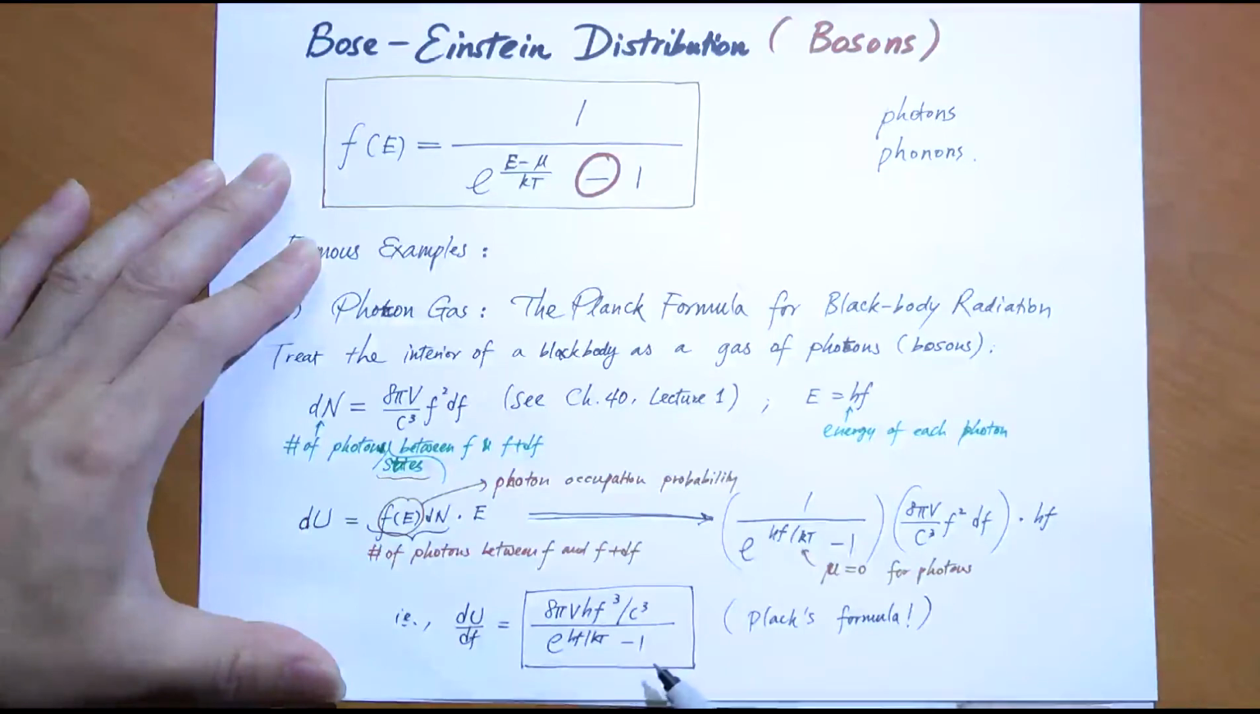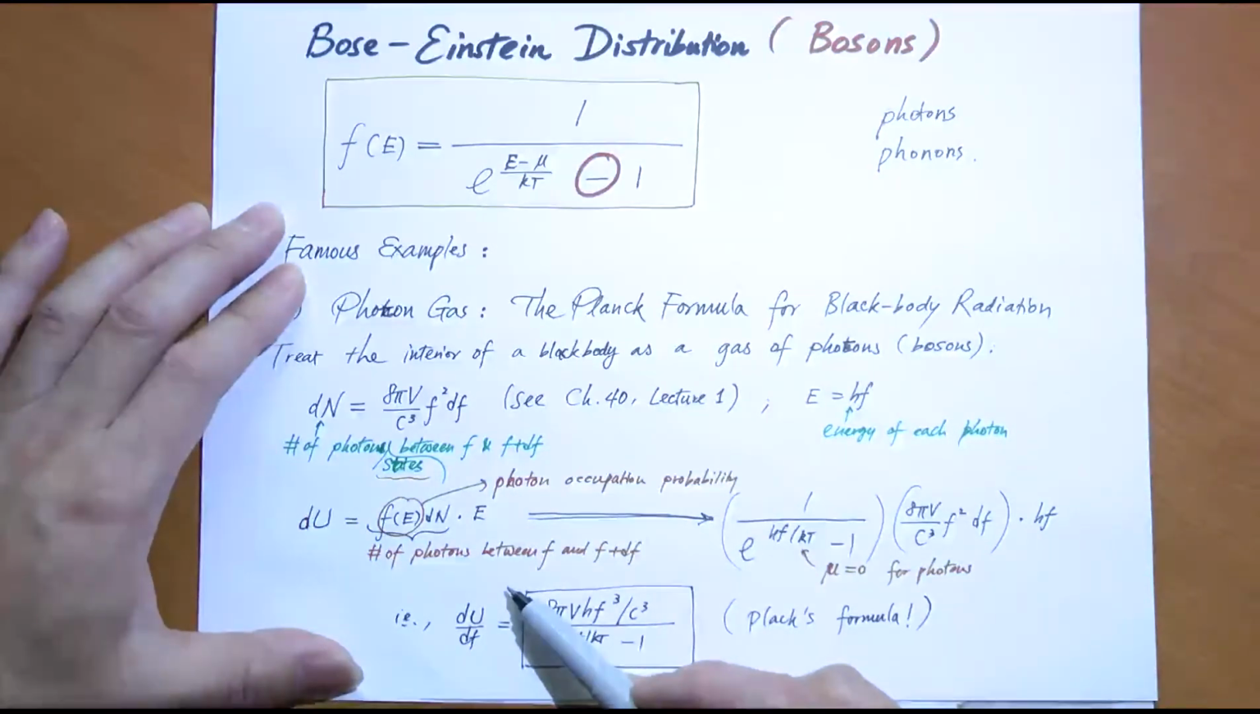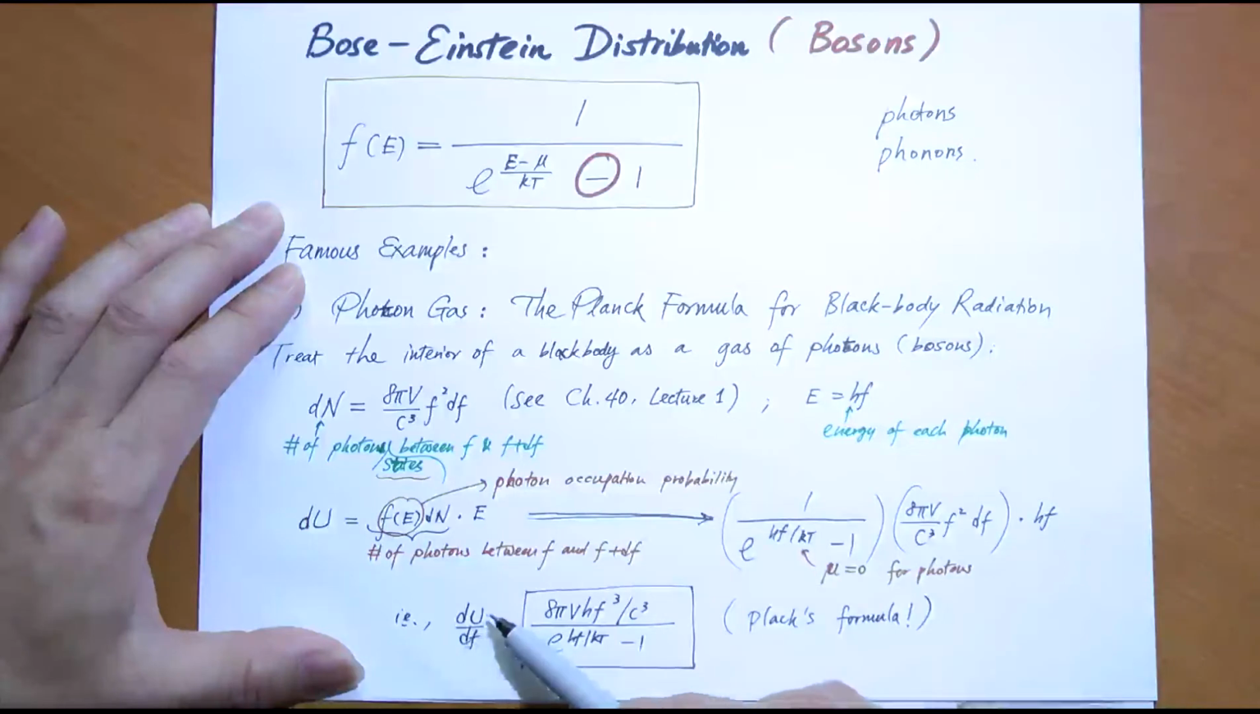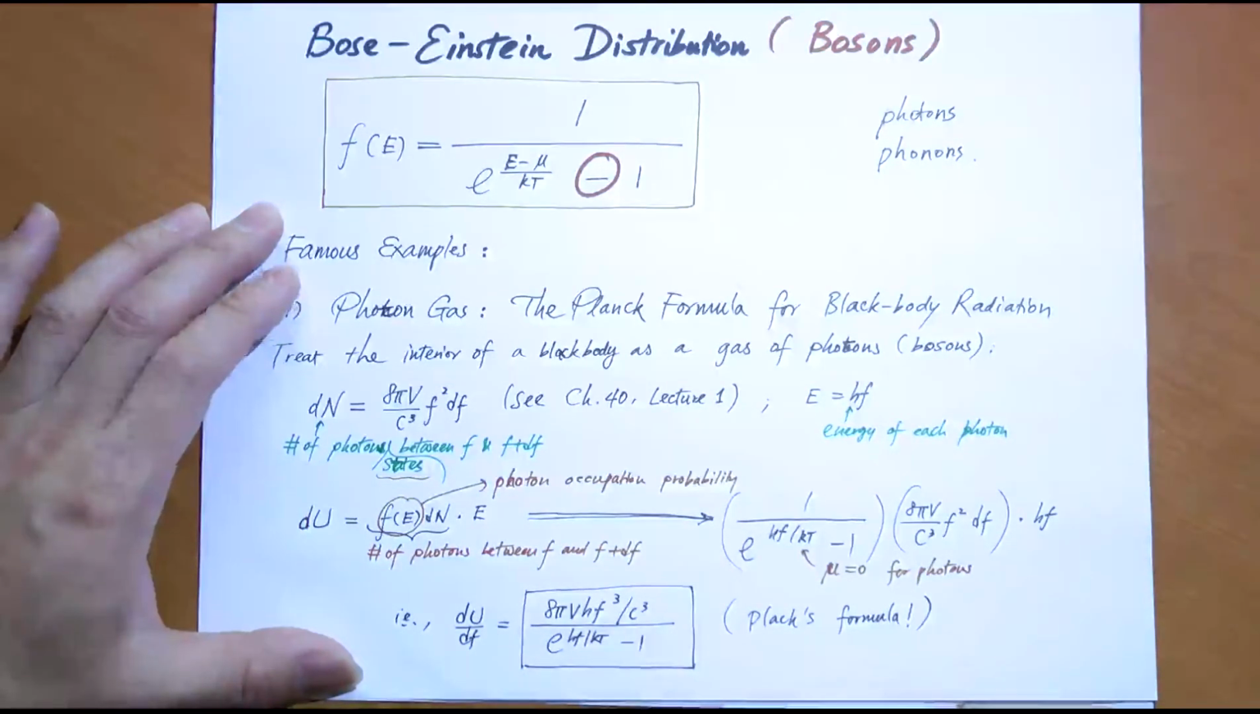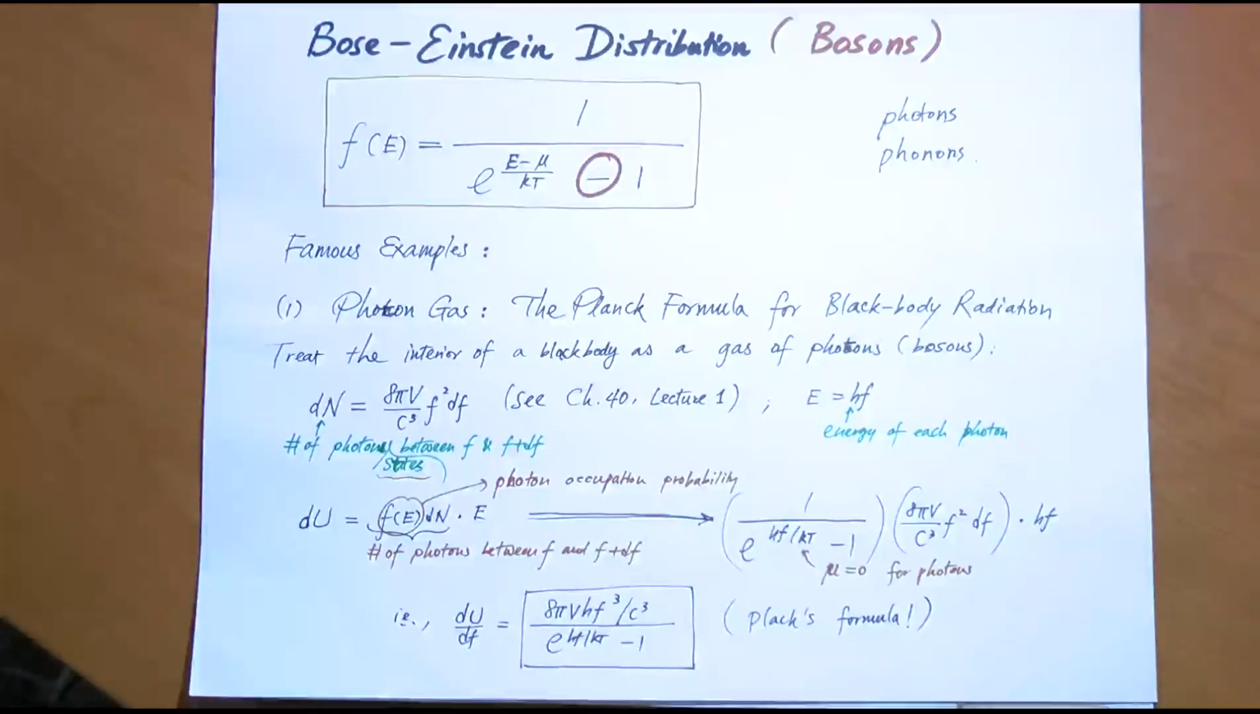This formula is one form of the Planck's radiation formula. Again, this is the total amount of photon energy, the total electromagnetic wave radiation energy per unit frequency. This is a form of the Planck's formula. We got it with great ease due to our knowledge of the Bose-Einstein distribution.